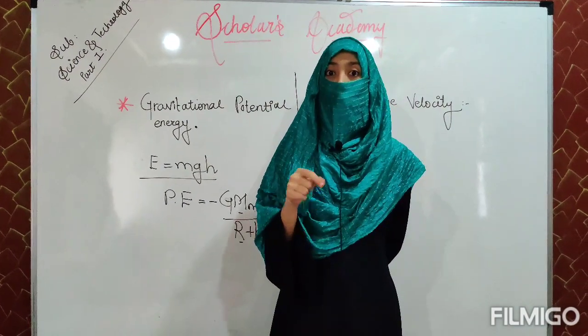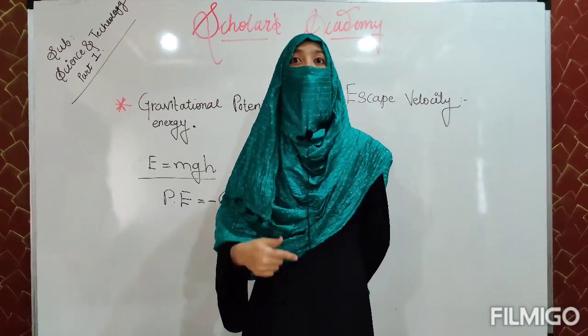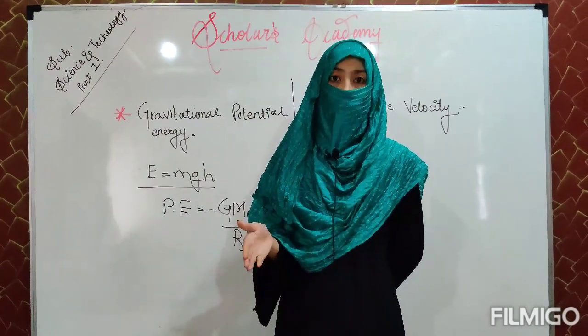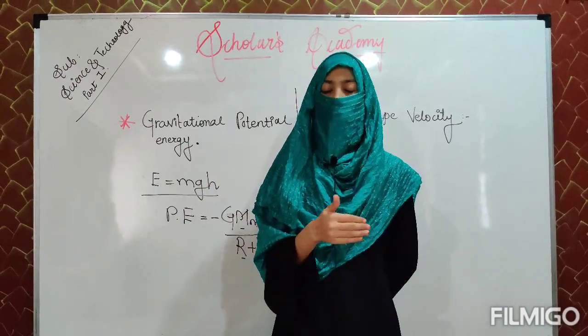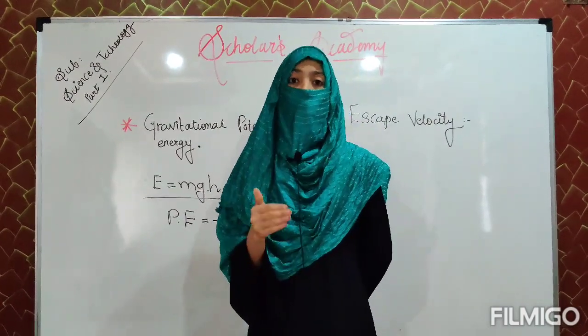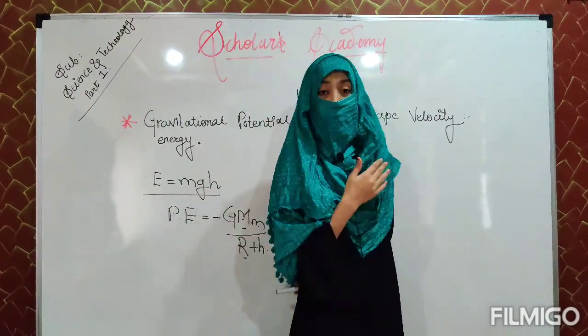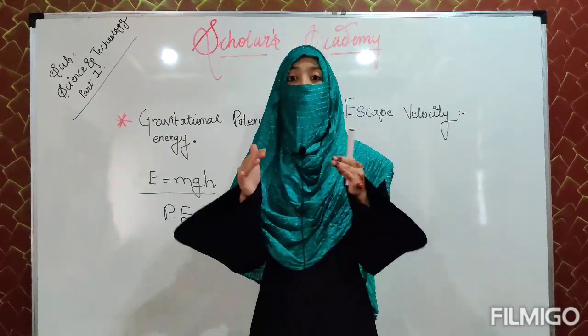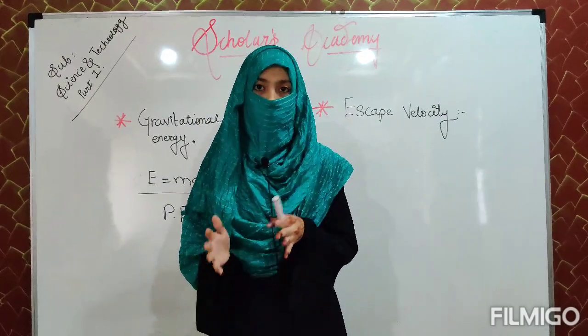At that point the object will go higher and higher, and it can even overcome the downpull or the gravitational force. Such velocity is called escape velocity. It is the velocity required by an object to overcome the downpull and to escape the earth.